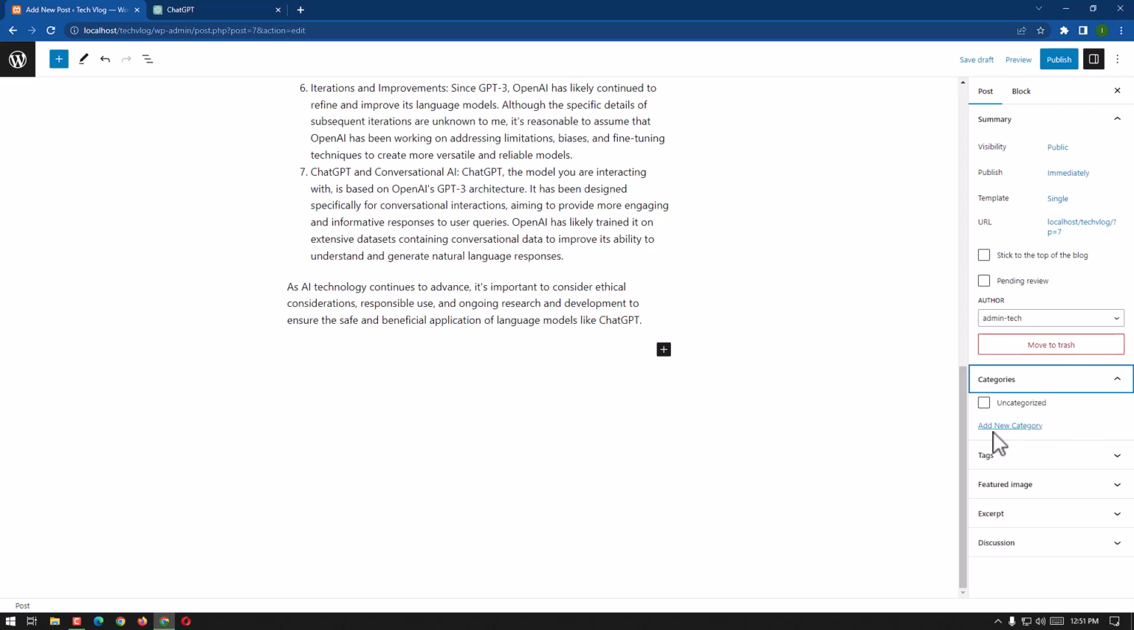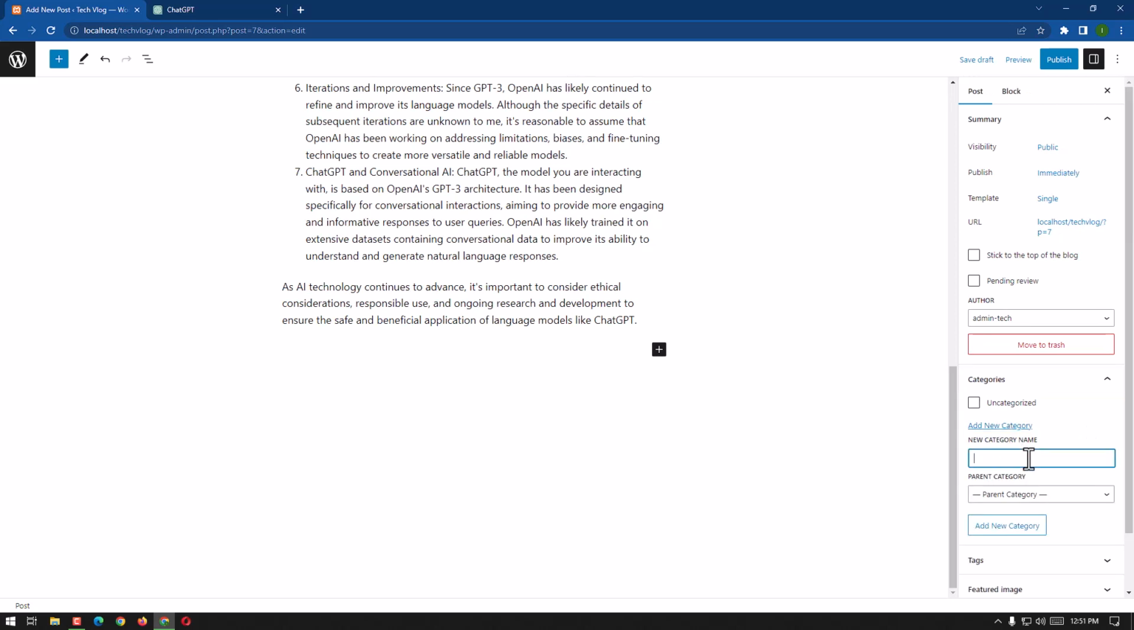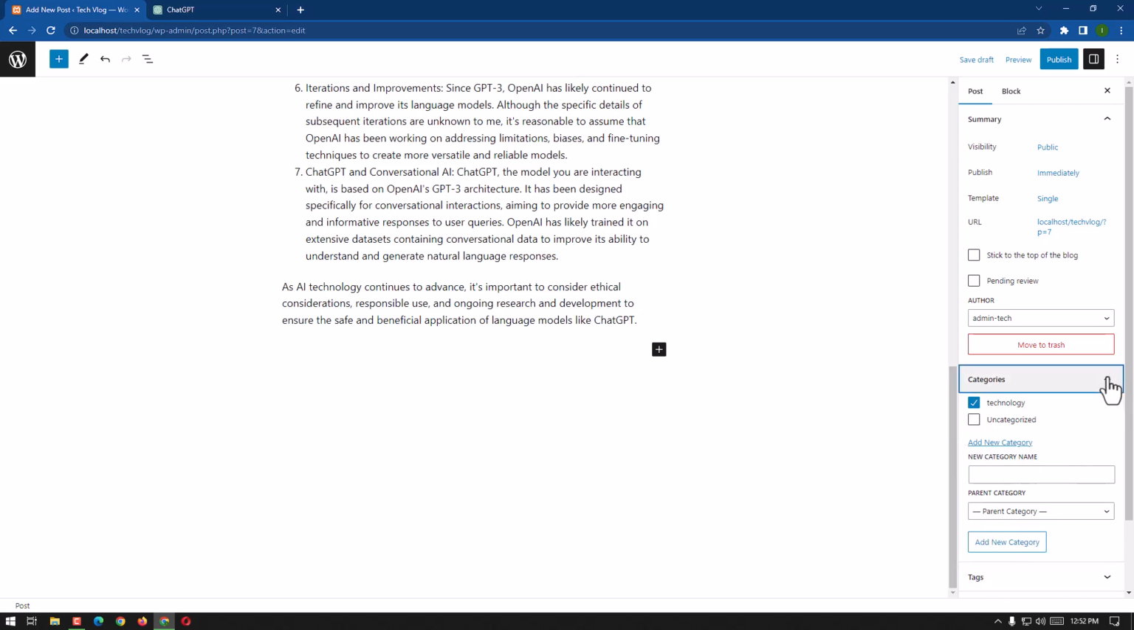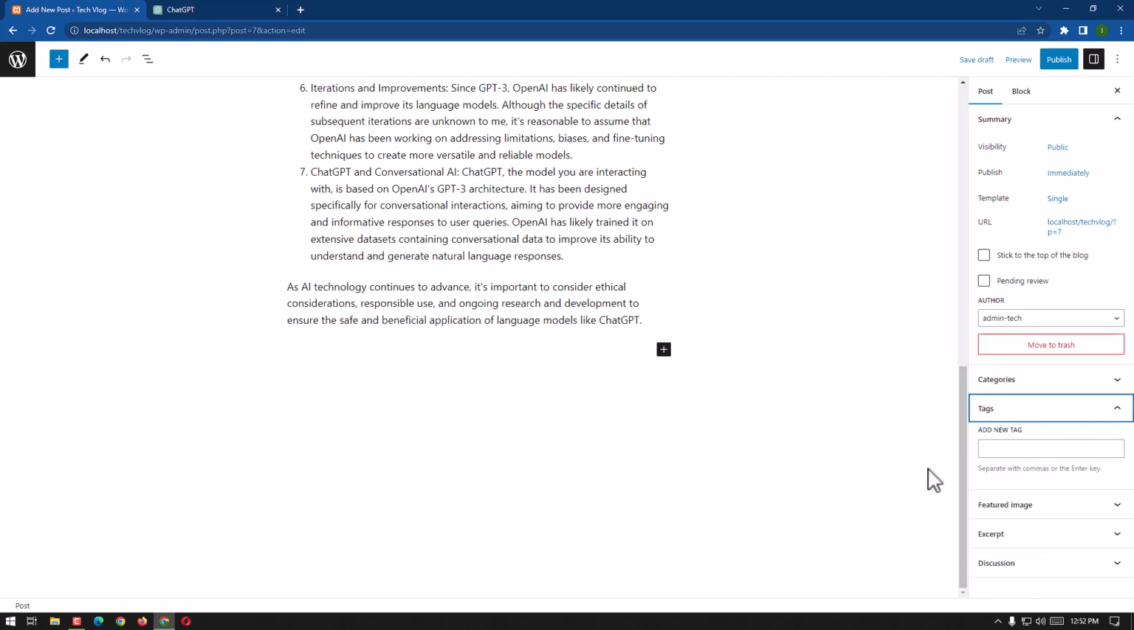It is uncategorized. We can add new category. It is about technology, so I have written technology. And add category, and now the category has been added, and you can choose any category however you want. You can choose two of them, you can choose one of them, and you can add however many categories you want. And then about the tags.